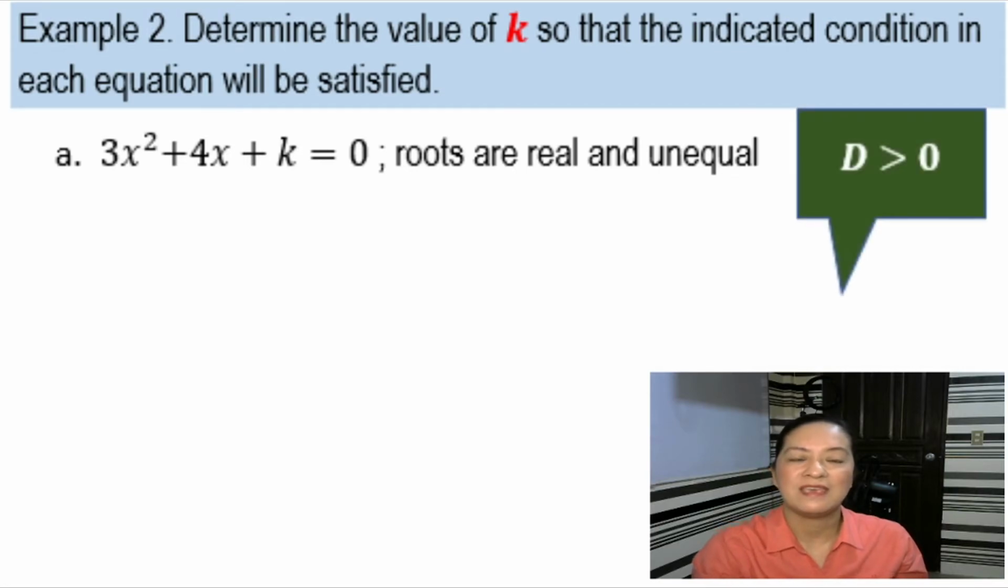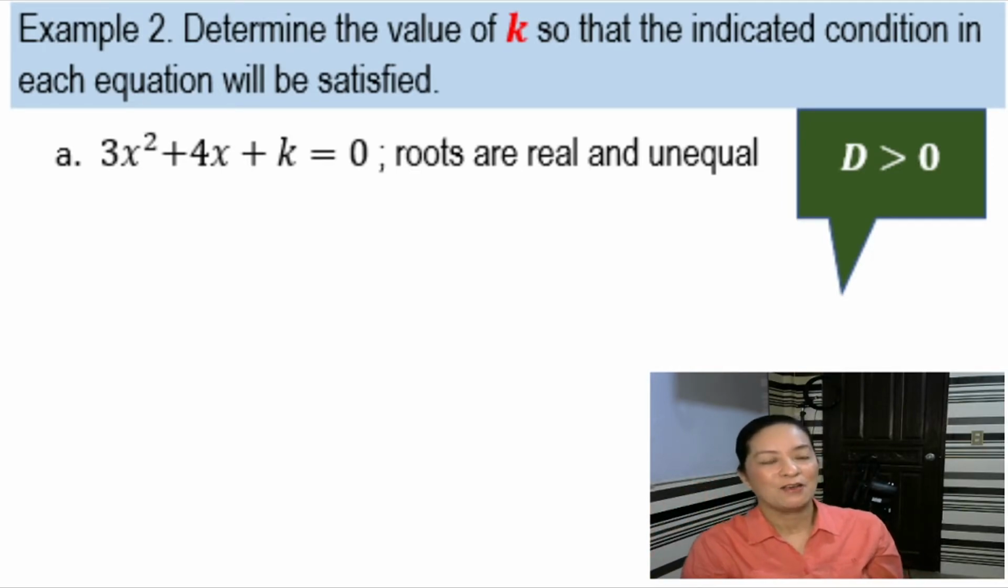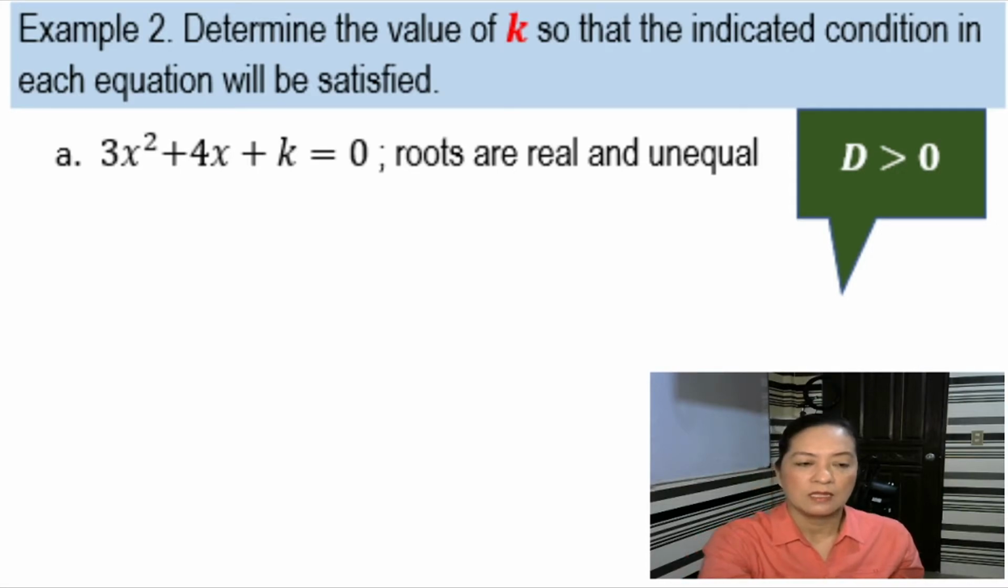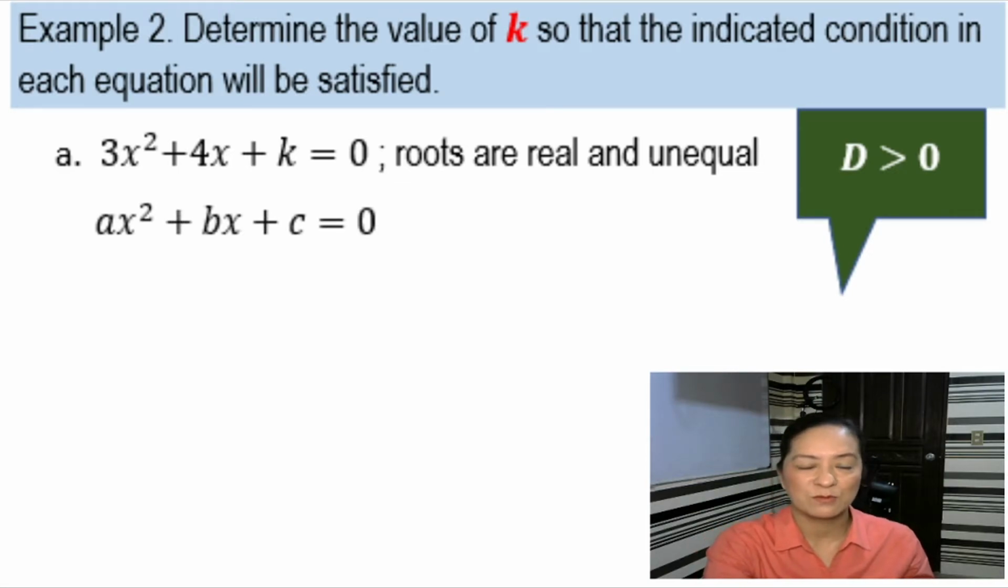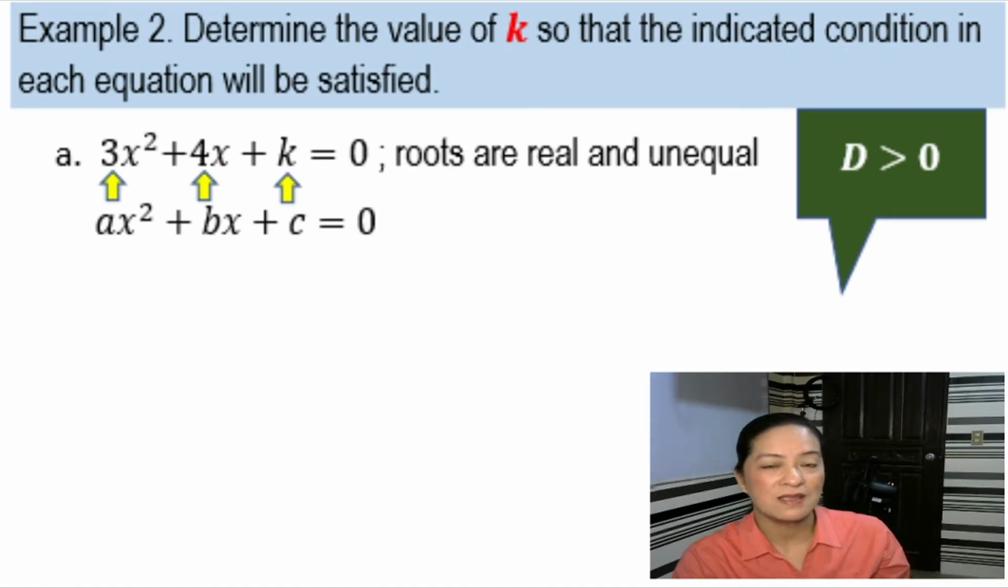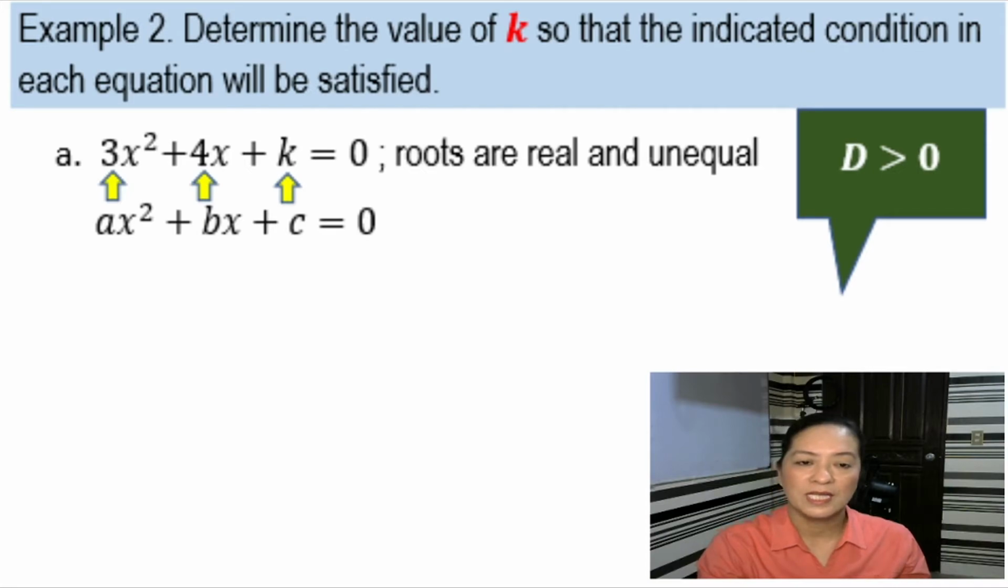Okay? So, what do you remember kapag ang roots ay real and unequal? Okay, so D must be greater than 0. Kasi nga, ang roots ay real and unequal. Remember? Yung first, nature, no? Okay, so, from the given quadratic equation, which is in the form of ax squared plus bx plus c equals 0, hanapin natin ang A, ang B, at saka ang C. Okay, so it is clear that A is 3, B is 4, and C is k.